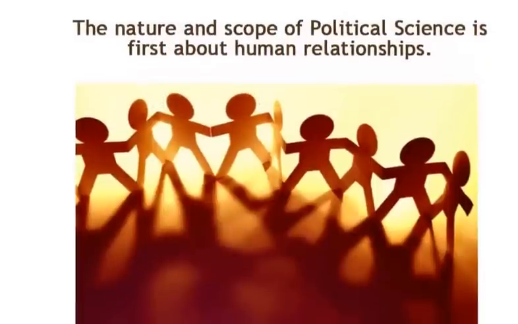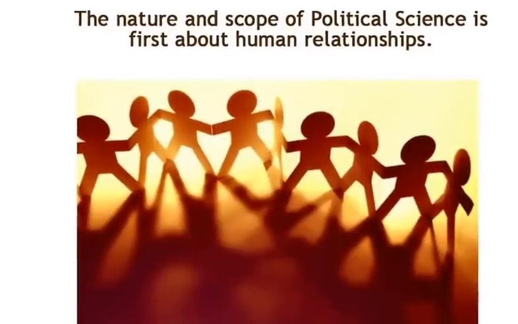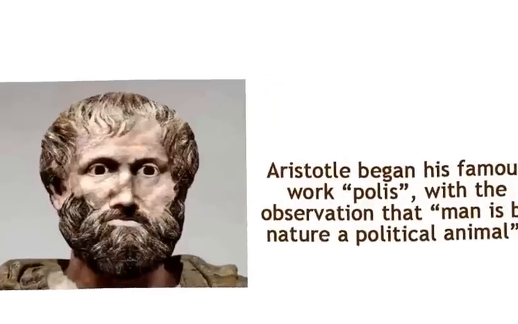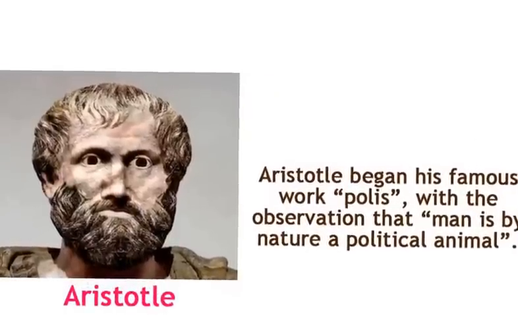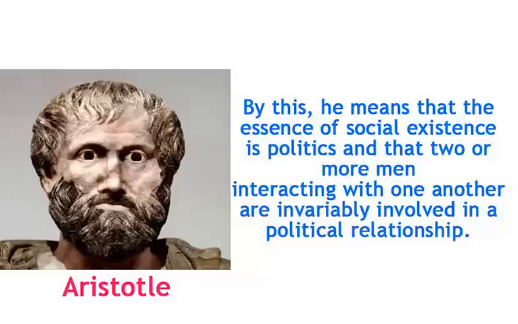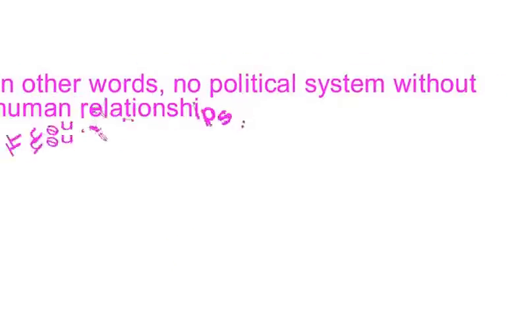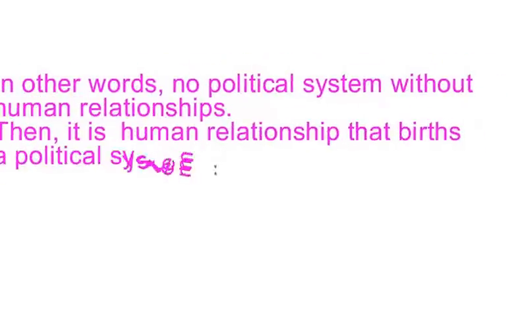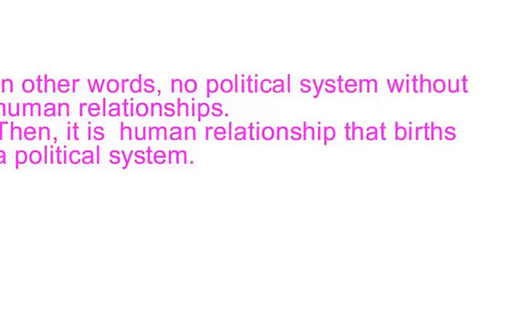Objective 1.1: The nature and scope of political science. The nature and scope of political science is first about human relationships. Aristotle began his famous work Polis with the observation that man is by nature a political animal. By this, he means that the essence of social existence is politics and that two or more men interacting with one another are invariably involved in a political relationship. In other words, no political system without human relationships. Then it is human relationship that births a political system.